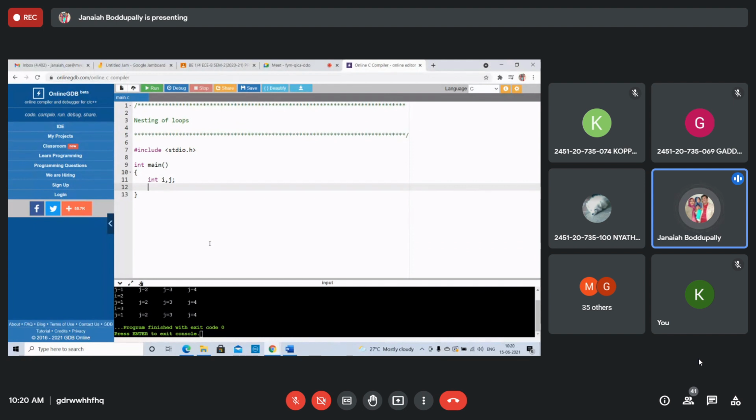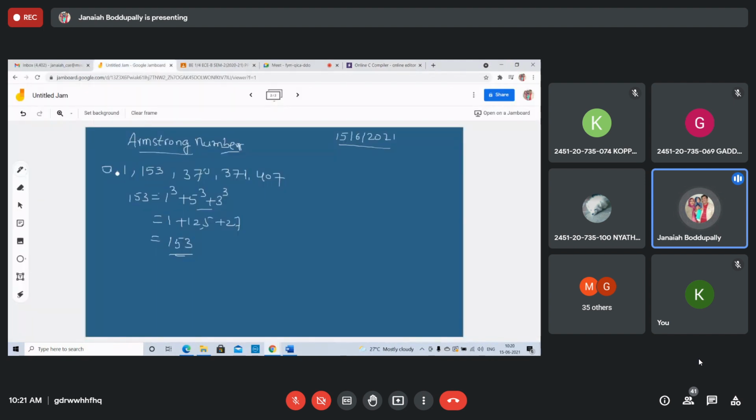Actually, the Armstrong number we saw is for 3 digits. For n digits: 1 digit is power 1, 3 digits is power 3, cube. Suppose a 2 digit number, squares of those digits. Suppose A, B, C, D is an Armstrong number, a 4 digit number. A power 4 plus B power 4 plus C power 4 plus D power 4 equals the number ABCD. That is it.